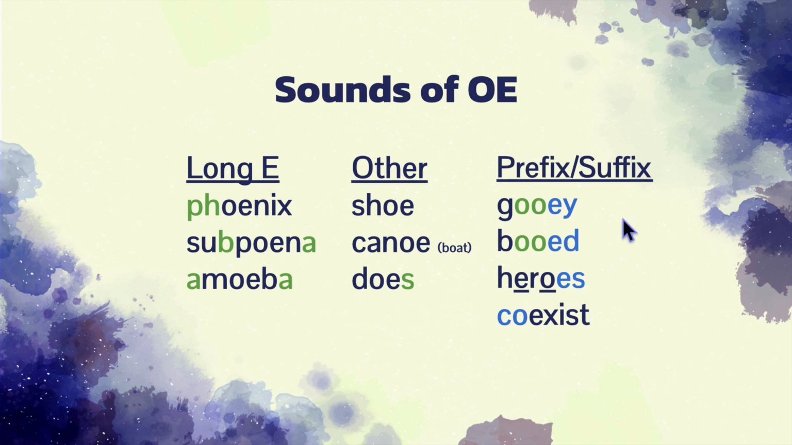Don't get tricked by words that have an O and an E together only because of a suffix or prefix. In both of these words, the root has the "oo" sound, like in gooey and booed. Here we have heroes and coexist.